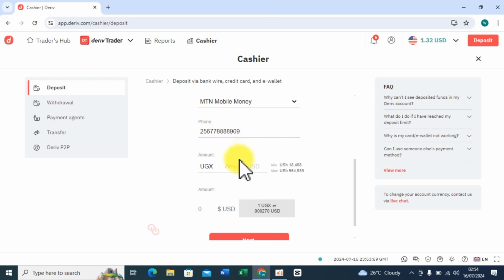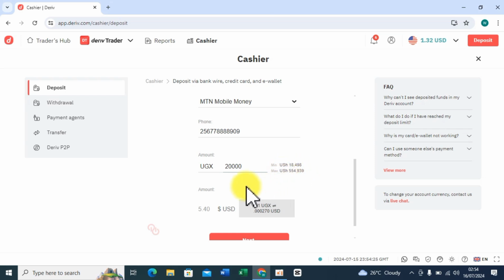Then you enter the amount in your currency. Since they begin from $5, I can say $20, 20,000. They show you how much they are exchanging $1 into your currency.